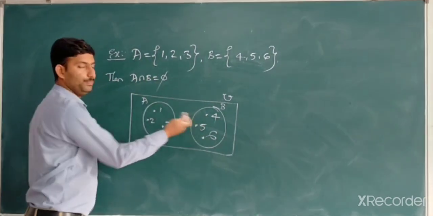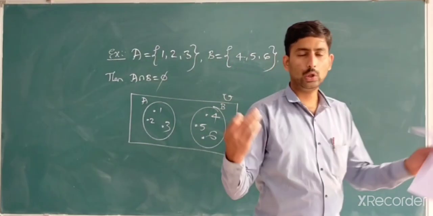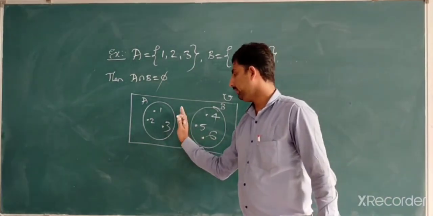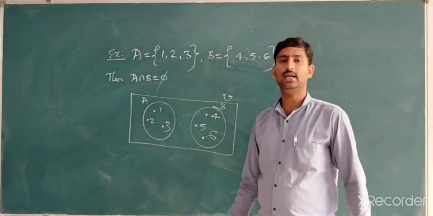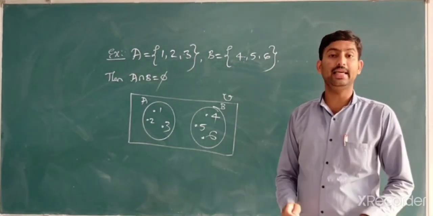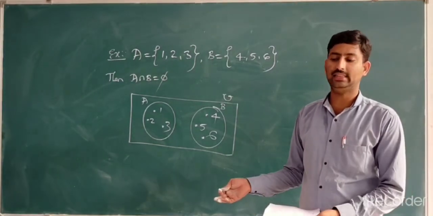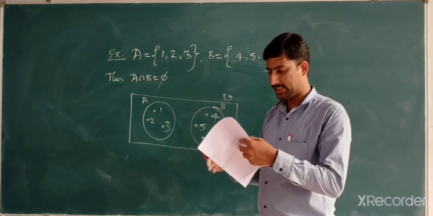There will be no overlap between the circles A and B. They are separated by a certain distance, because they are disjoint sets. There is no common element between A and B.